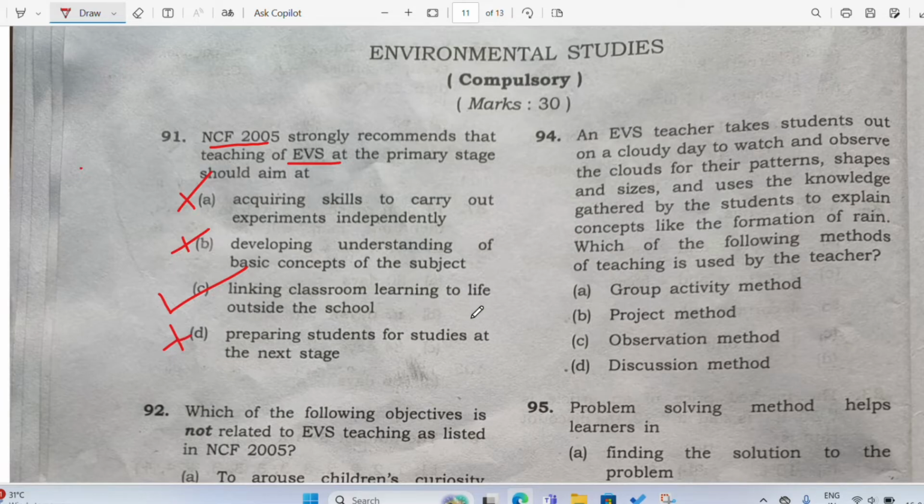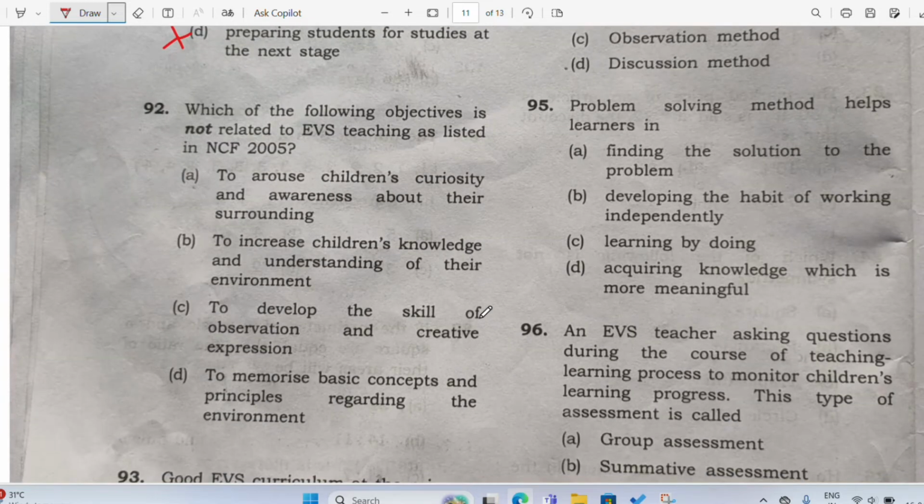Linking classroom learning to life outside the school, which means according to NCF 2005, environmental studies should be taught in such a way that the students are able to link the classroom learning with the outside world. I hope you understand. Let's go to the next.